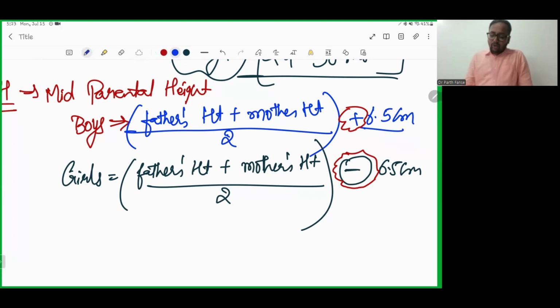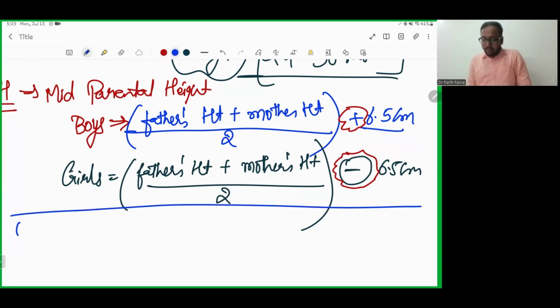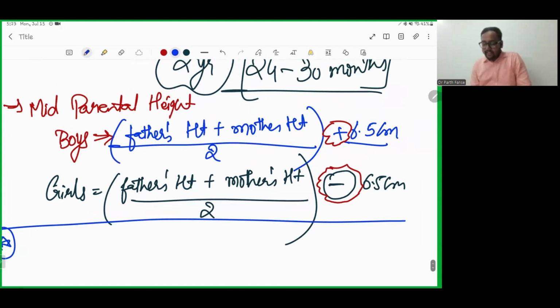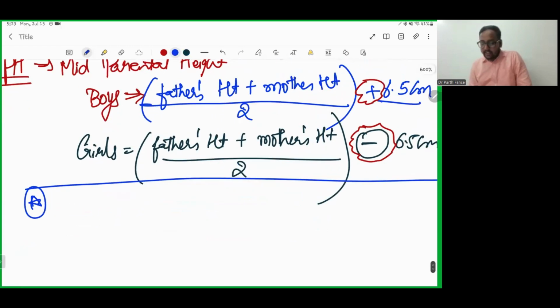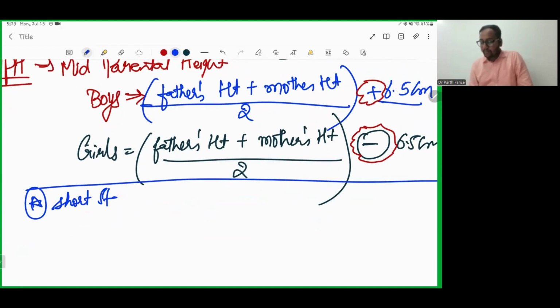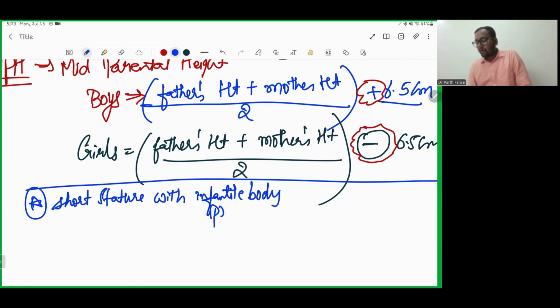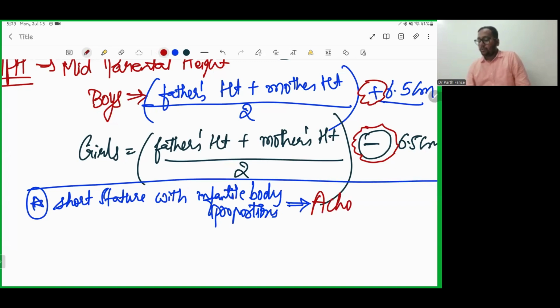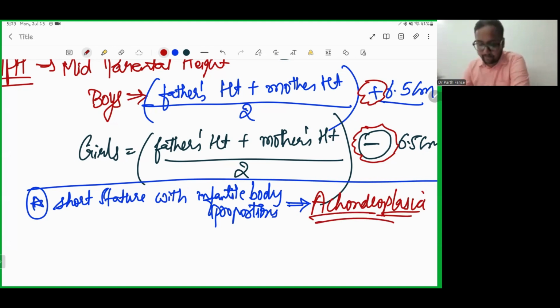One more MCQ which always comes across in MCQs, and you can even see it in recent past questions: when a child is having a short stature with infantile body proportion, this is a sign that the child can be suffering from achondroplasia.